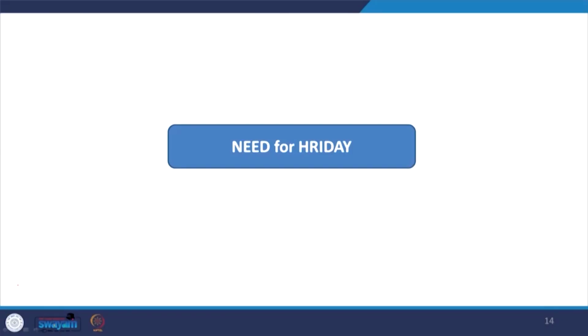Now, let us look, from the government perspective, at why our heritage cities needed this scheme. The ministry reviewed that the past efforts of conserving historic and cultural resources in our cities and towns were carried out in isolation. The efforts were carried out in isolation without integrating the needs and aspirations of the local communities.